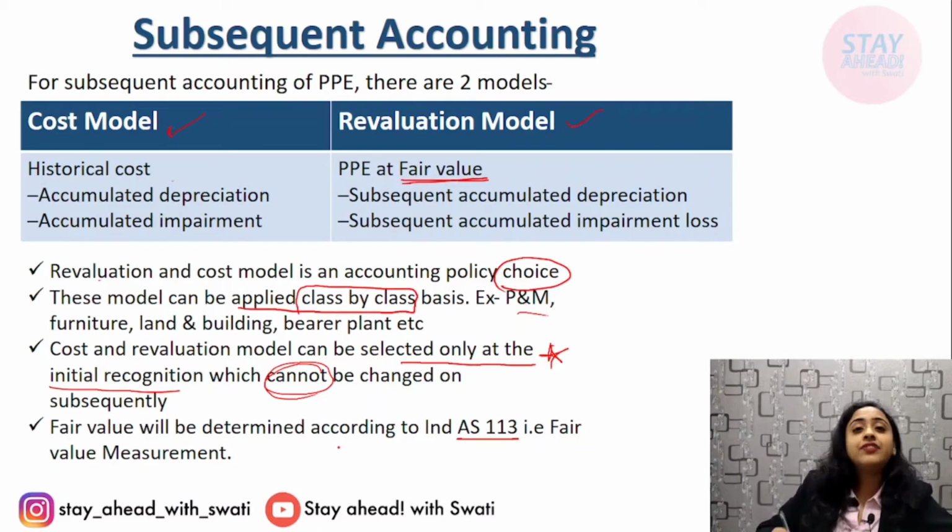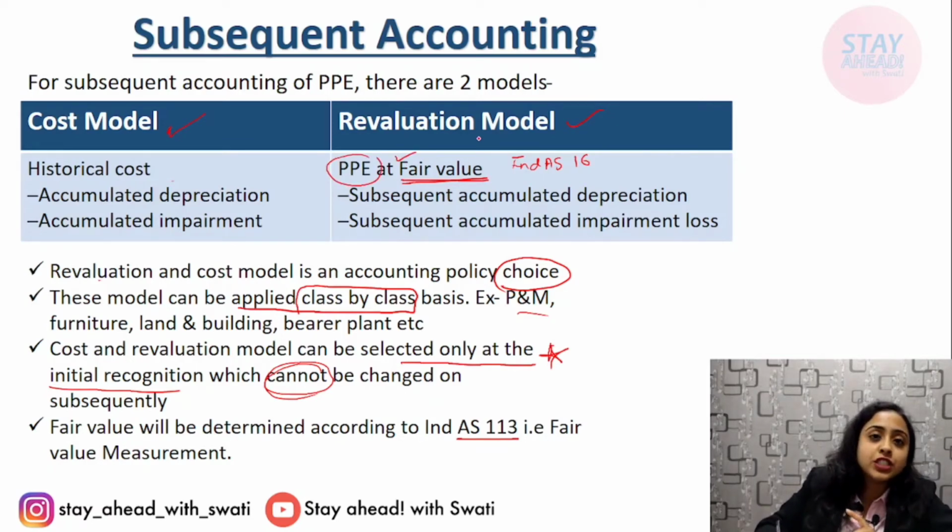Okay, moving ahead, the fair value measurement standard prescribes and guides how to calculate the fair value. Whereas, when to calculate the fair value is given in the respective standard. So, if Ind AS 16 asks that you have to value PPE at fair value under the revaluation model, then such fair valuation will be done as per Ind AS 113. When to do it is prescribed by that particular standard, and how that valuation will be done is given under Standard 113.